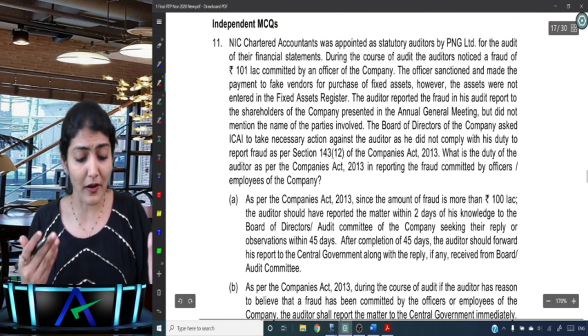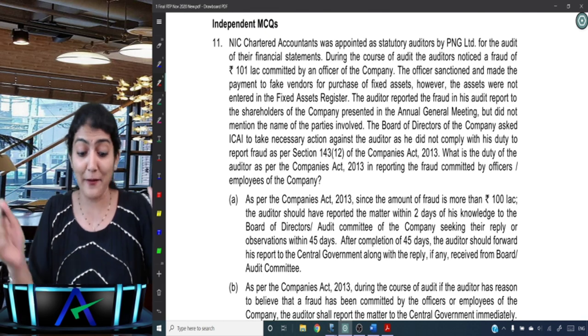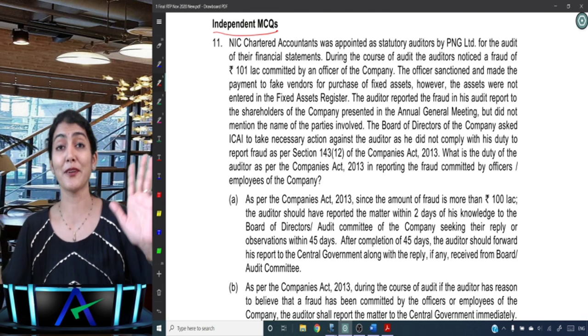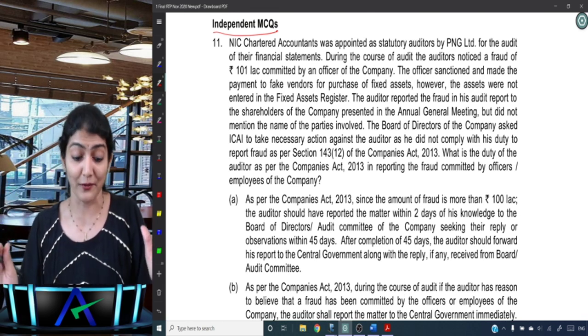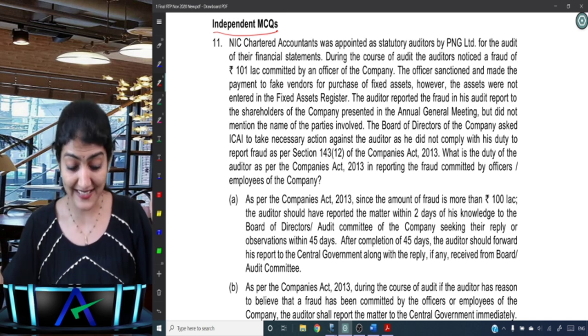Okay, right. And now coming to independent MCQ. So they say audit report independent. So why MCQ not independent? So let it be, not general MCQ or not based on case study MCQ. These are independent MCQ.